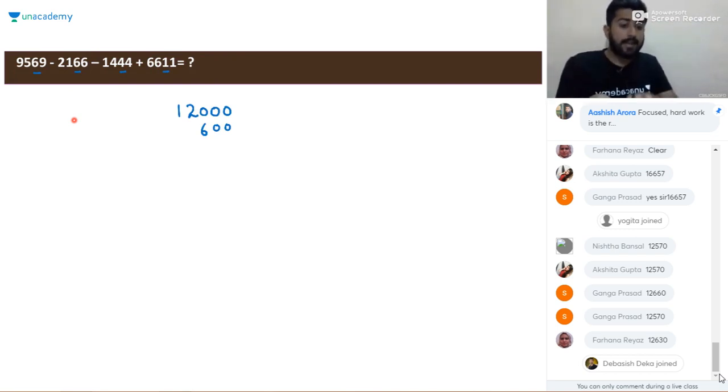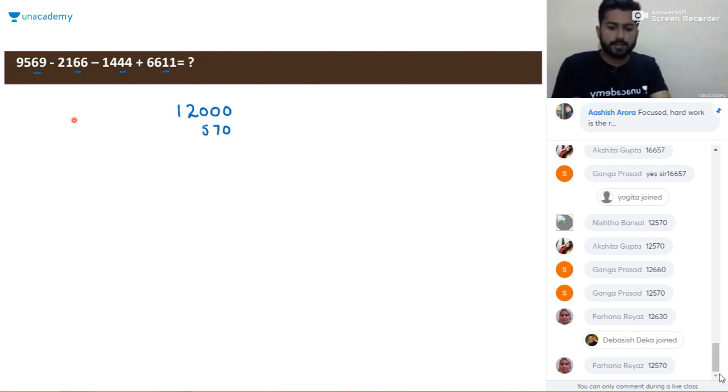And minus 3, then adding 0 after it because we solved the tens digit. So it will be minus 30. Now talking about the last digit, that is the ones digit here. If you solve this, 600 minus 30, it will be directly 570. You can write it directly as 570.